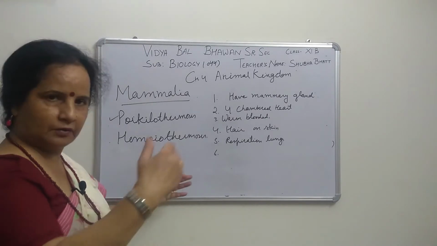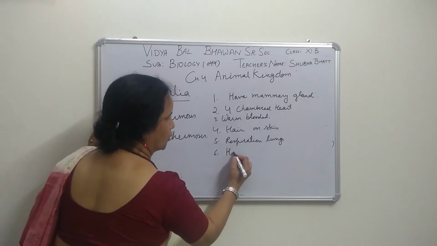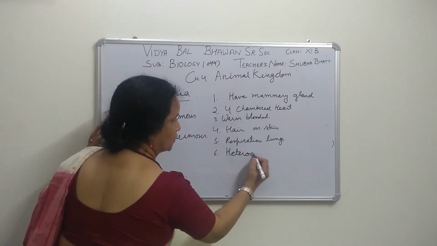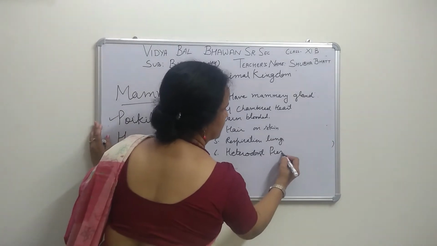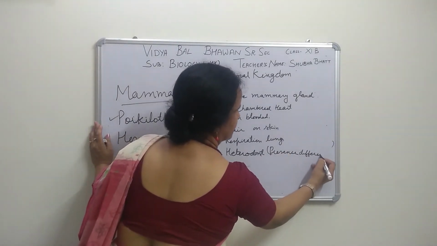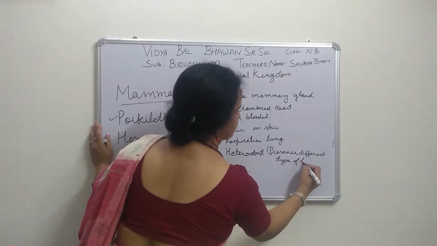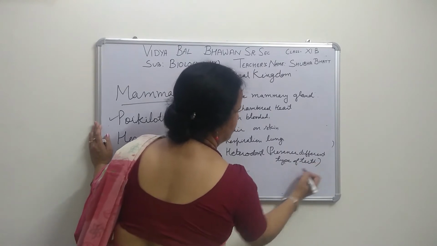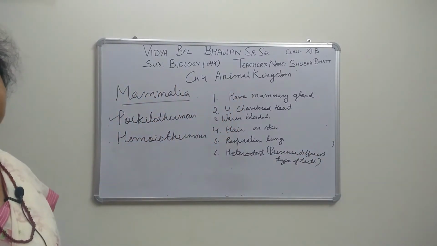In the next chapter on animal physiology we will see that. Here I am telling you only that it is heterodont, meaning the presence of different types of teeth. As I told you, in the next chapter 16, we will study those.